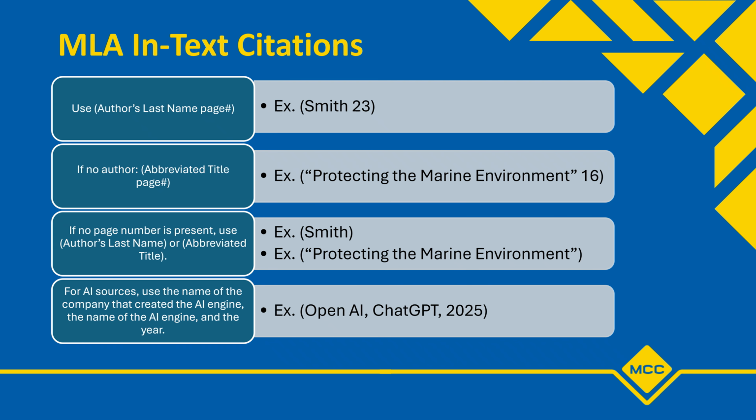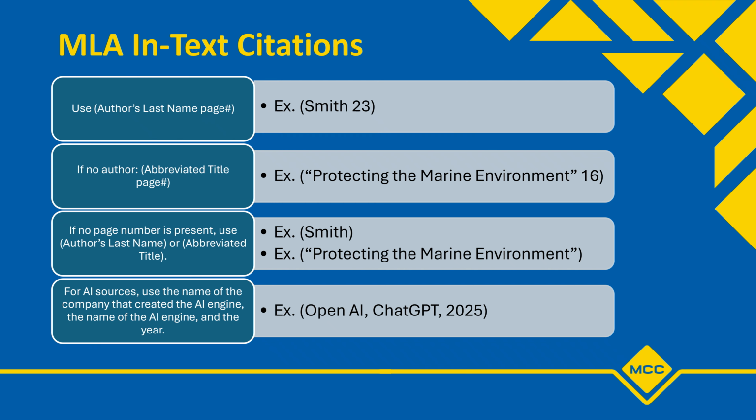MLA in-text citations use the author's last name and the page number. For example, open parentheses, Smith space 23, close parentheses, period. If there's no author, use the title. For AI sources like ChatGPT, cite it as open parentheses, OpenAI, space ChatGPT, space 2025, close parentheses, period.